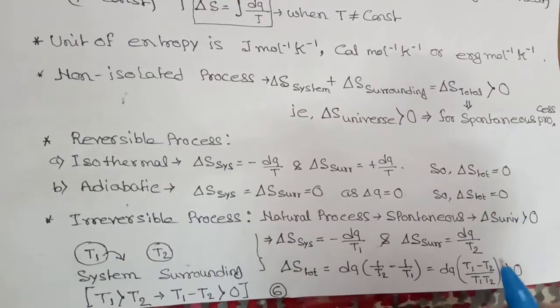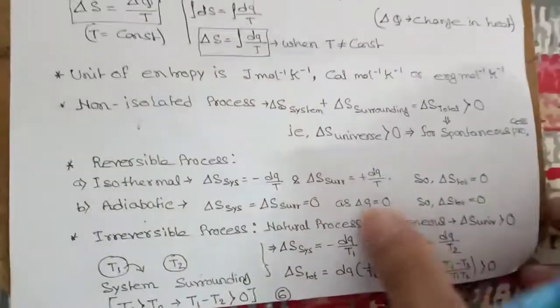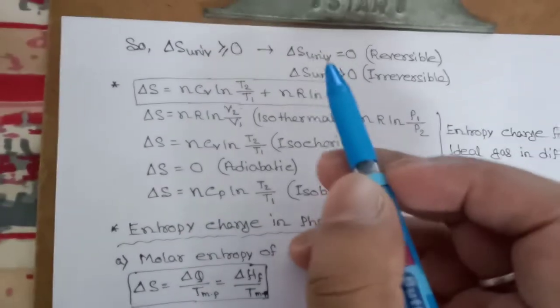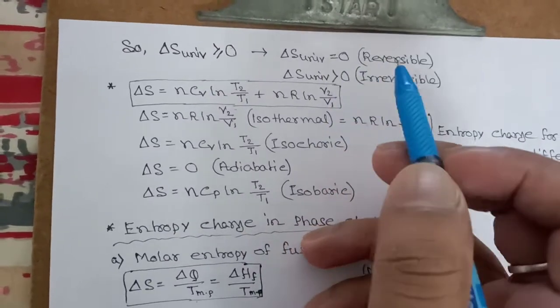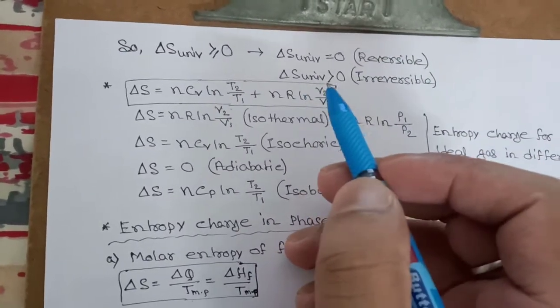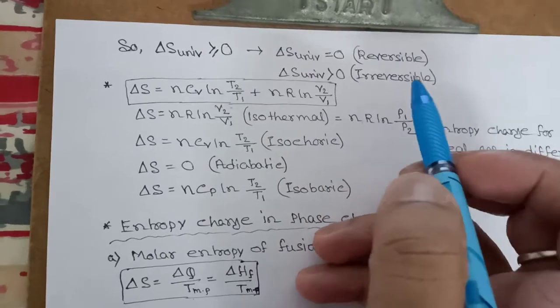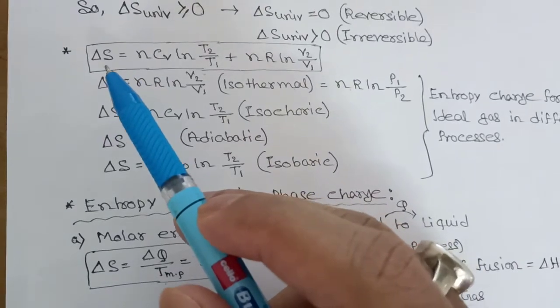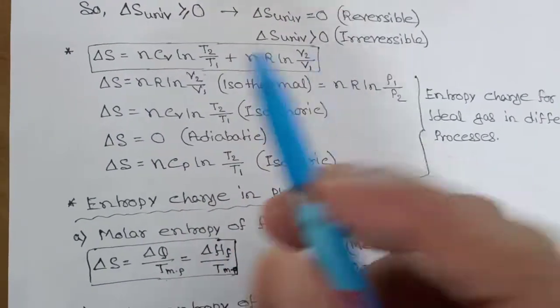So this whole term will be greater than 0. So del S universe should be 0 for reversible process, and del S universe is greater than 0 for irreversible process.